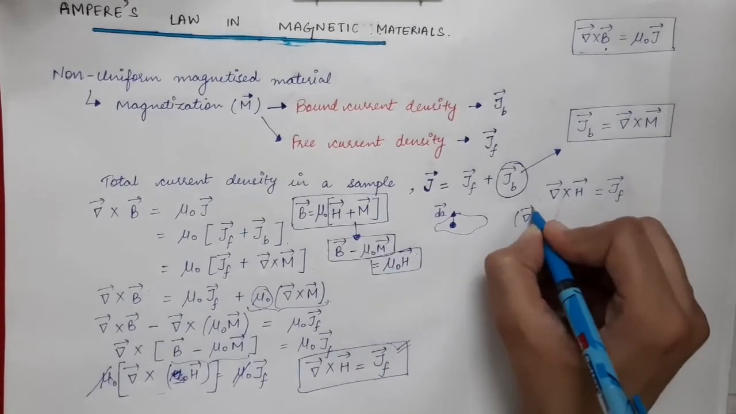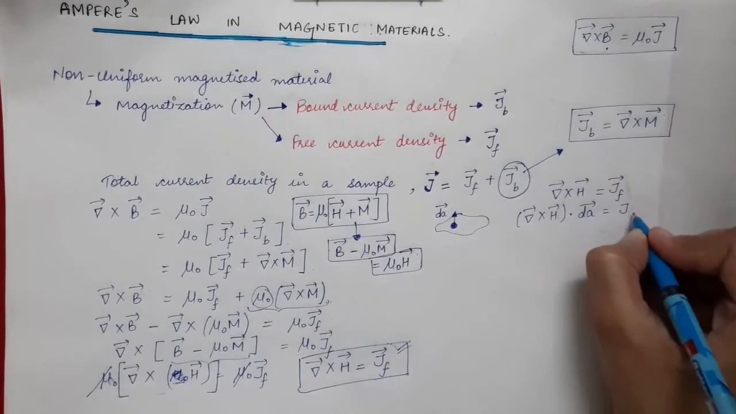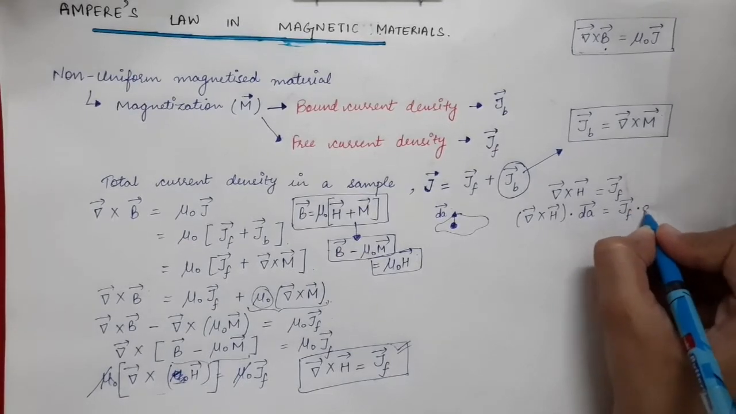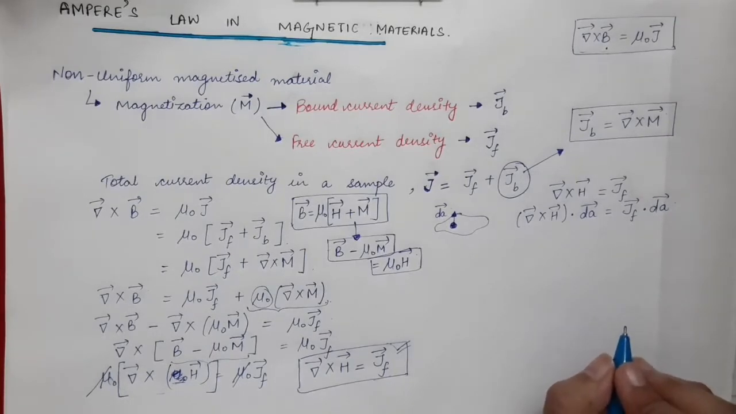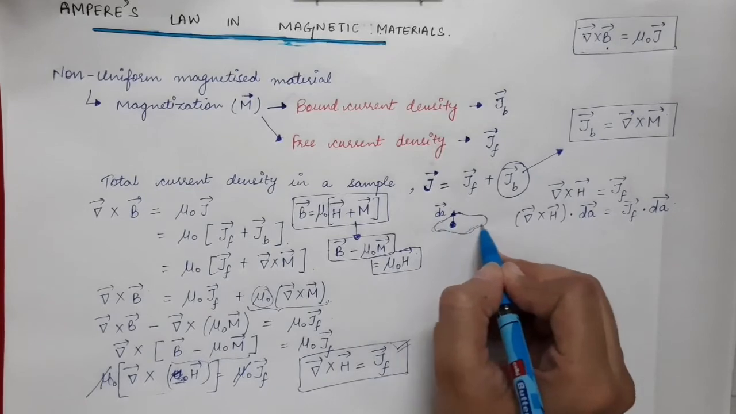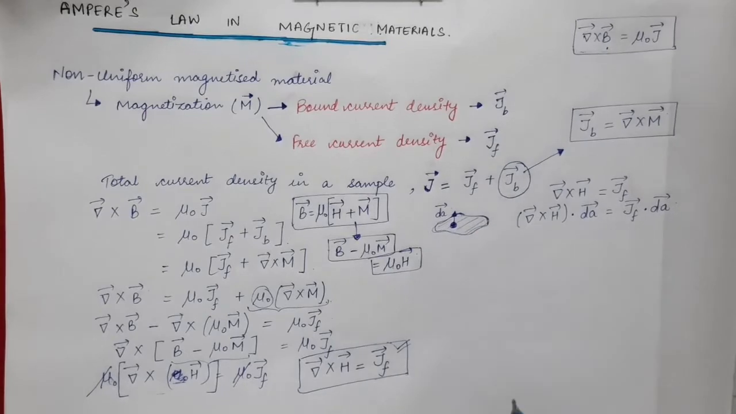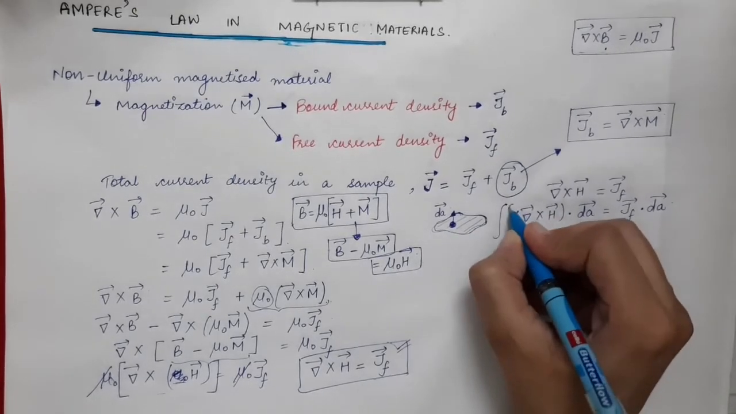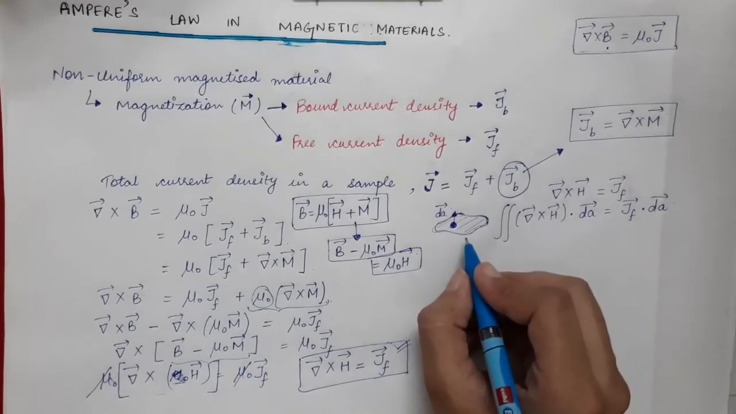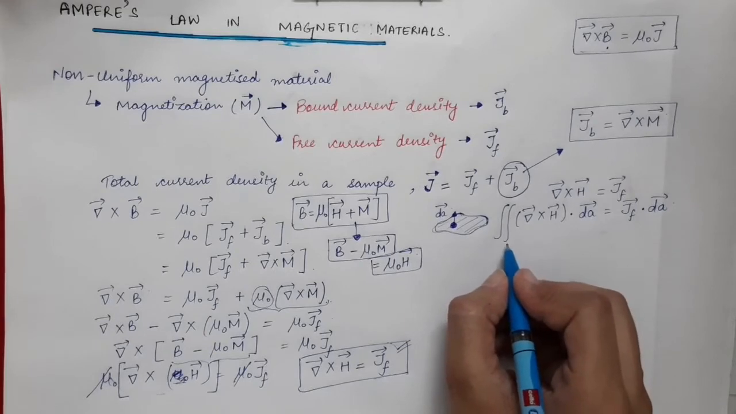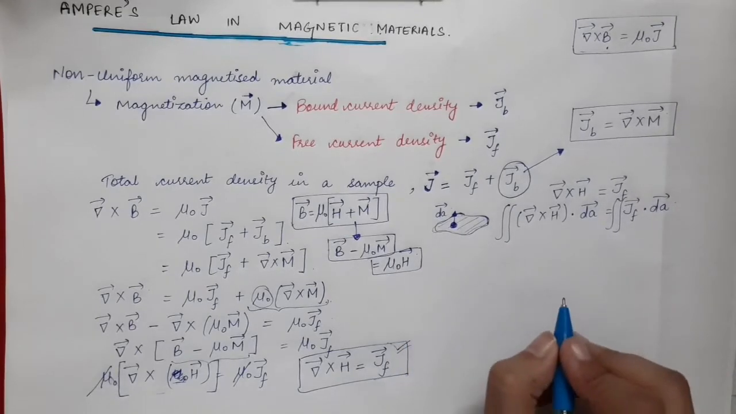So this will become curl of H vector dot product with dA vector, and on the right hand side you will have JF vector dot product with dA vector. Now let's integrate on both hand sides over the whole surface which we have taken. You will use two integrals because this is a surface integral. But keep in mind, this is an open surface, so this is an open surface integral. On the right hand side also you will do the integration over this whole surface.